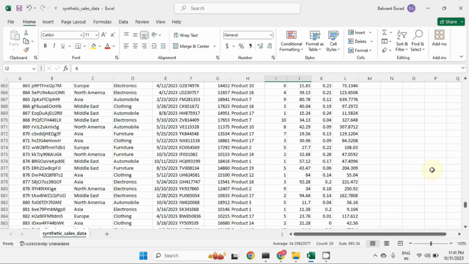There are various methods using which we can generate synthetic data, such as random generation and statistical modeling. Some algorithms in machine learning and deep learning can also generate synthetic data. Today, out of all these techniques, we are going to see one way to generate our own data set that is related to our project or our use case. So let's go to the computer and generate the dataset.